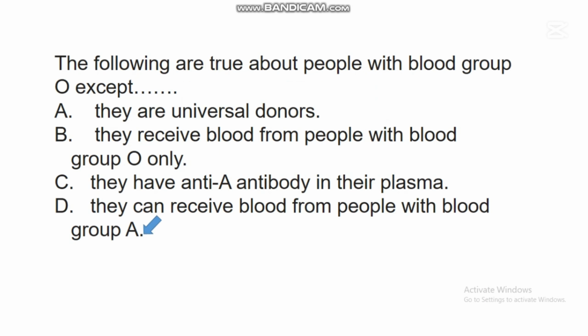They receive blood from people with blood group O only. Studies have shown that these people do not accept blood from any other blood group apart from people with the same blood group. So anyone that has blood group O receives blood from people with blood group O only. Studies have shown that they have anti-A antibody in their blood plasma. So these people cannot receive blood from people with blood group A or any other blood group apart from people with blood group O.